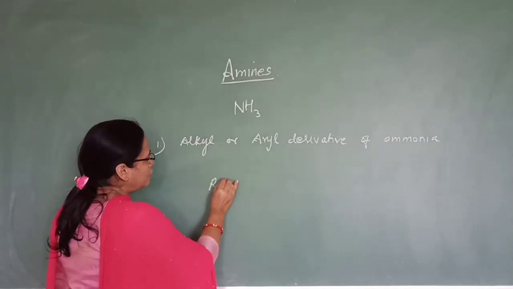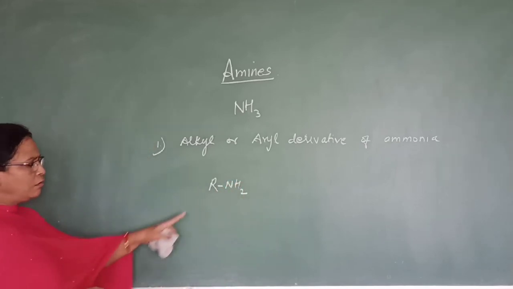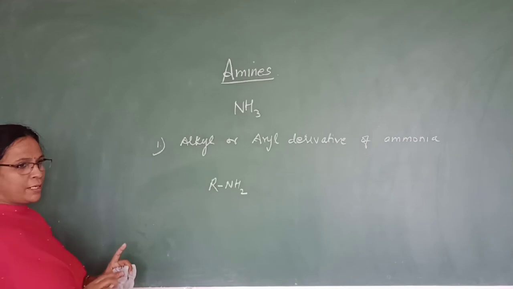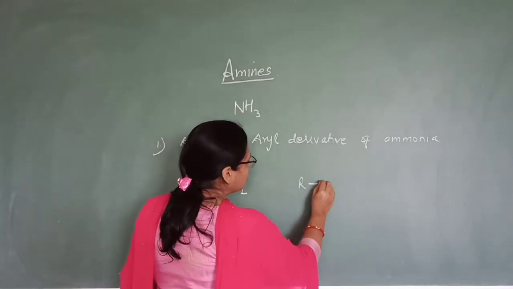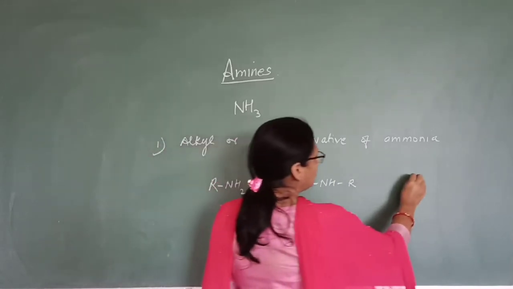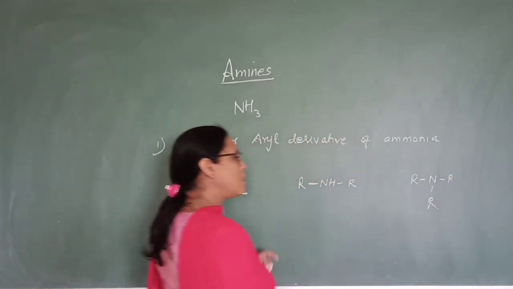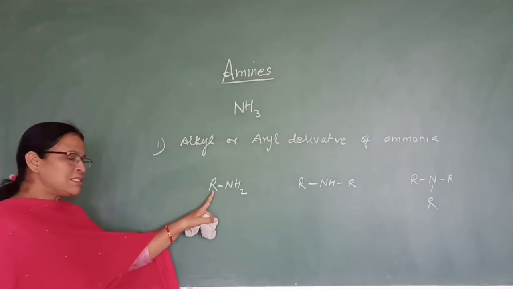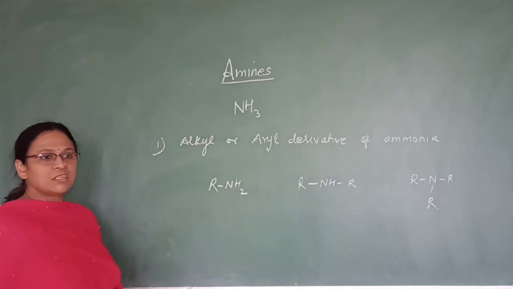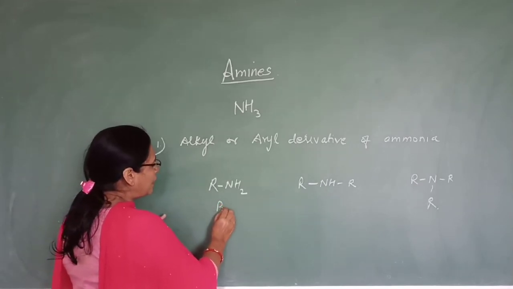Suppose here you replace one of the hydrogen of ammonia, then also it is amine. If you replace 2 hydrogen of ammonia, it is also amine. Similarly, if you replace all the 3 hydrogen of ammonia, then also it is amine. You can replace with the alkyl group or with the aryl group.